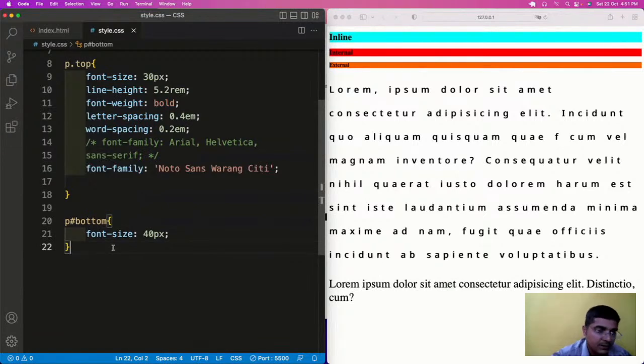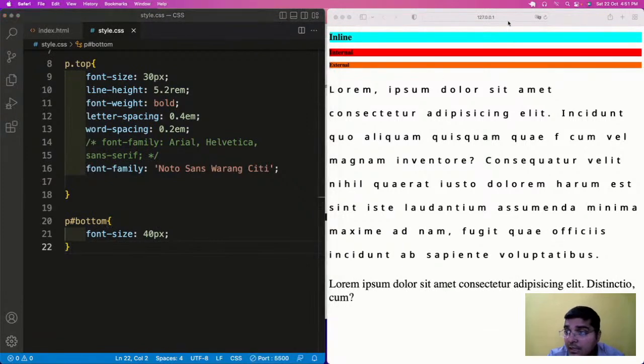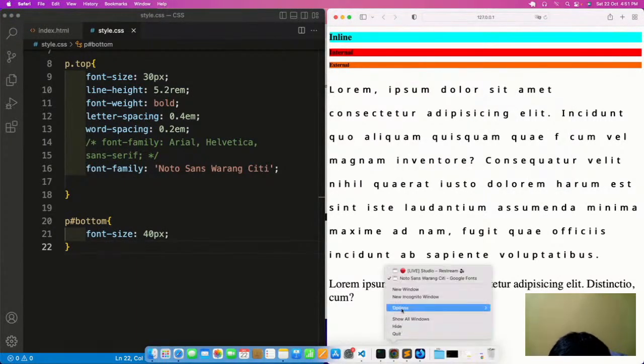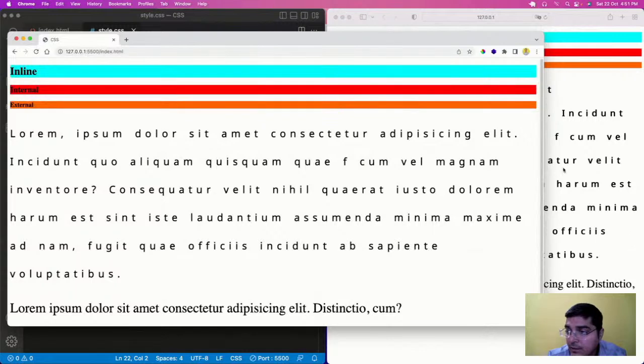Okay. Now after this classes and IDs, let us move to the box model property. So box model is a very important interview question, and it is being asked in almost half of the interviews. So please try to remember the contents and the logic behind the box model. So what is a box model? So a box model contains of four things inside it. Now we need to switch to Chrome in order to understand the concept of box model, because Safari does not support that.